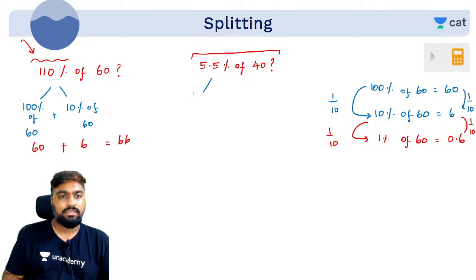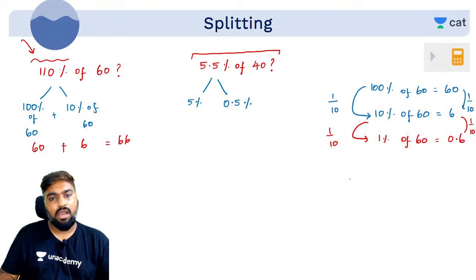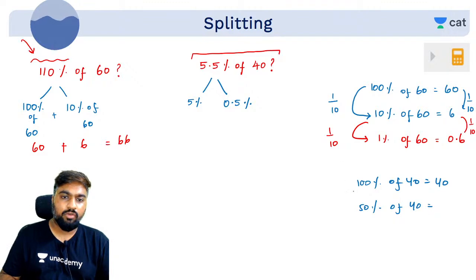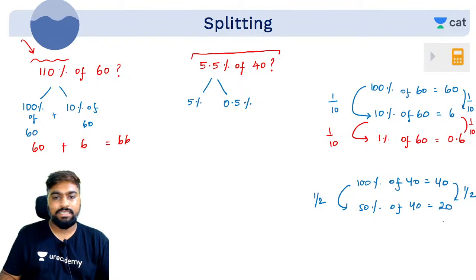So what happens here? This is 5%, 0.5%. 100% of 40 you know is 40. What will be 50% of 40 then? Half of this, right? Here also half. Half of 40 is 20.